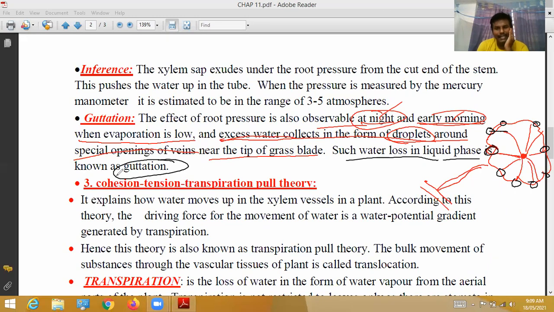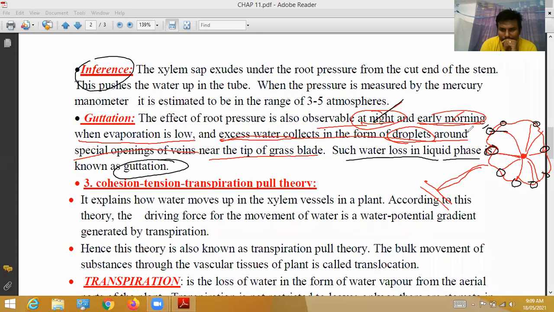Guttation occurs due to root pressure. Yesterday we saw the root pressure experiment, so we can understand root pressure through the guttation process. The effect of root pressure is easily observable, especially at night and early morning. In these two times, the evaporation process is low, and excess water collects in the form of droplets.